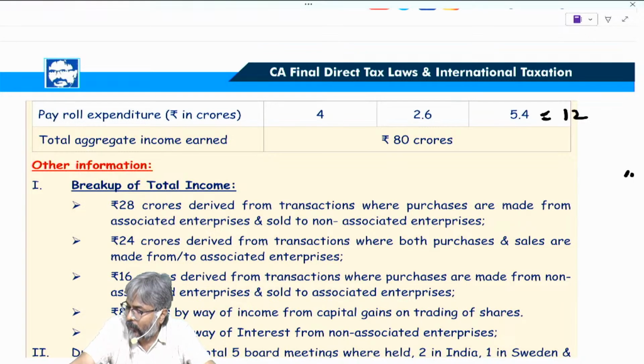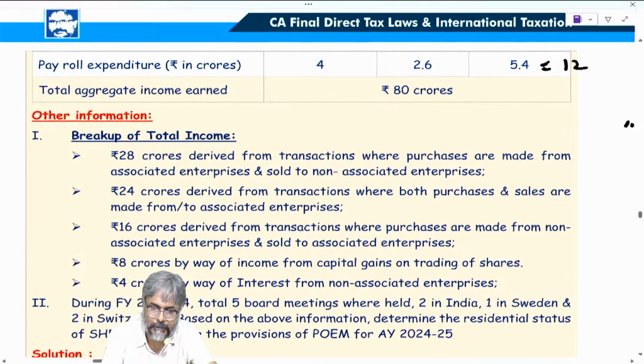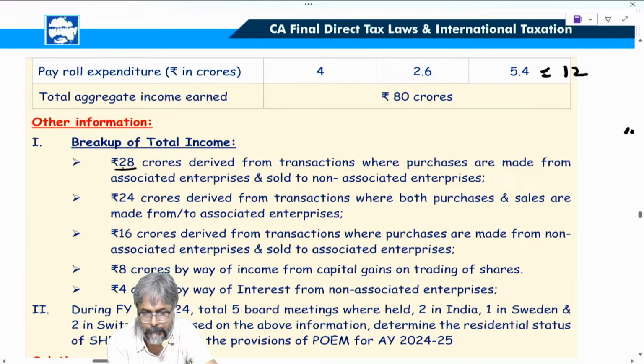So I told you that only in the passive income, both the purchase as well as the sale should be in respect of associated enterprises. Both the purchase as well as the sale should be in that case. Only then will it be considered in this regard. So keep this particular point in mind, students, all of you. This is how the things have to be looked upon. Therefore, this will not be considered as a passive income.